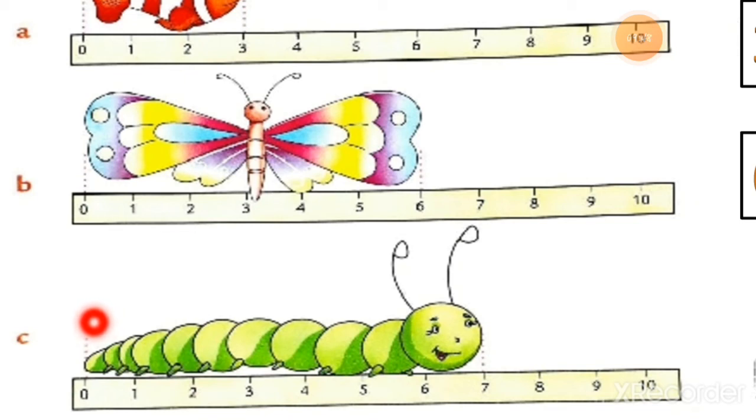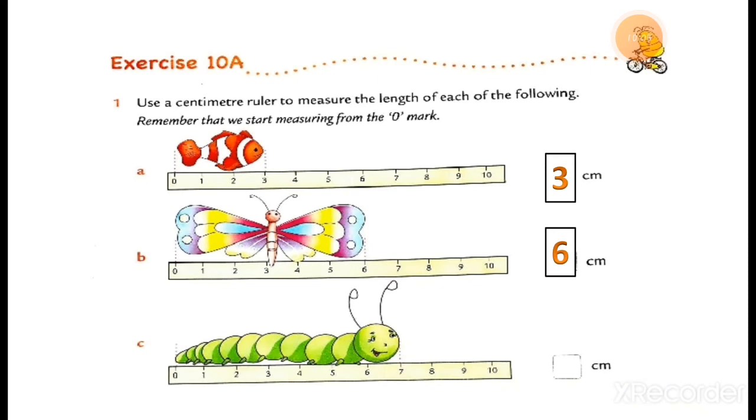The length of this caterpillar is 7 centimeters.